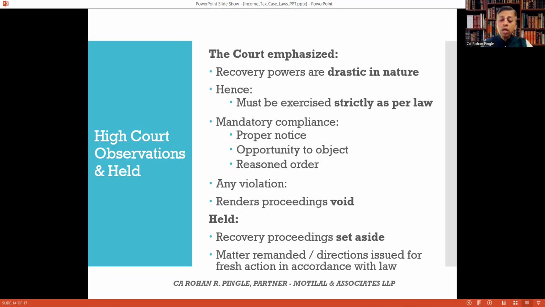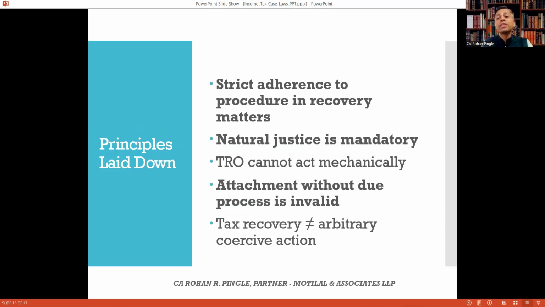Let's see the principles laid down by the case. Strict adherence to procedure in recovery matters. Natural justice is mandatory. The TRO cannot act mechanically, and attachment without due process is invalid. So tax recovery is not equal to arbitrary coercive action, is what we can say we have drawn as principles from the relevant cases.